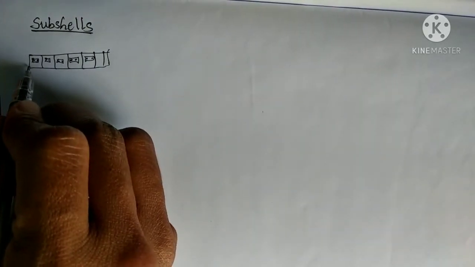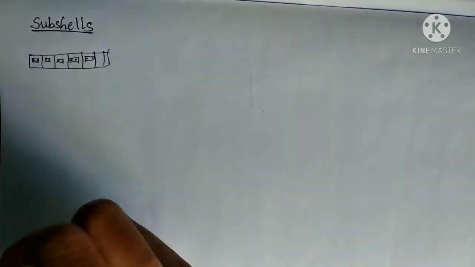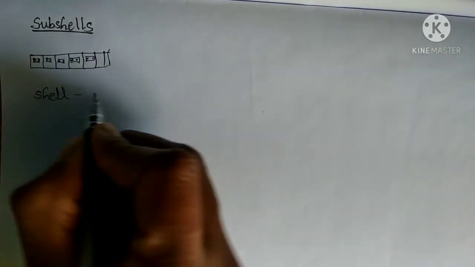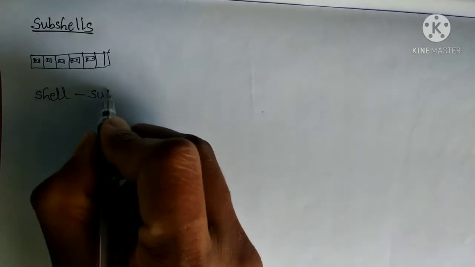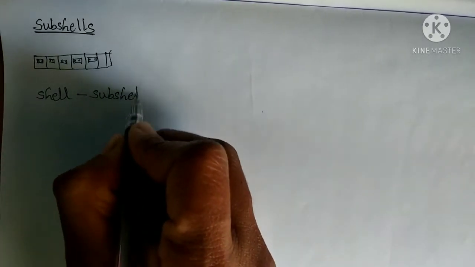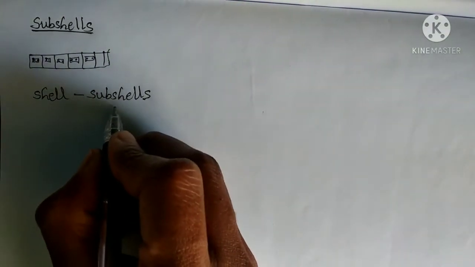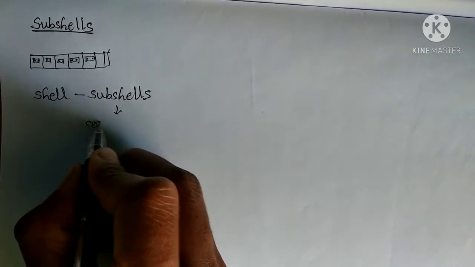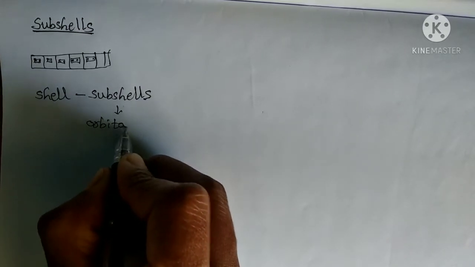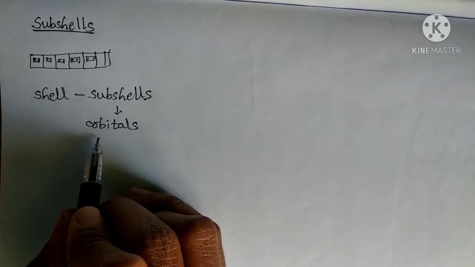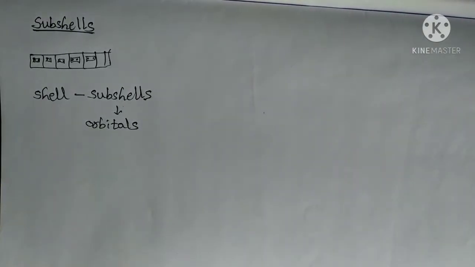So, just as in one floor a number of rooms are present, in each shell, subshells are present. Similarly, in each subshell, orbitals are present. Here, students, don't confuse orbit and orbitals.